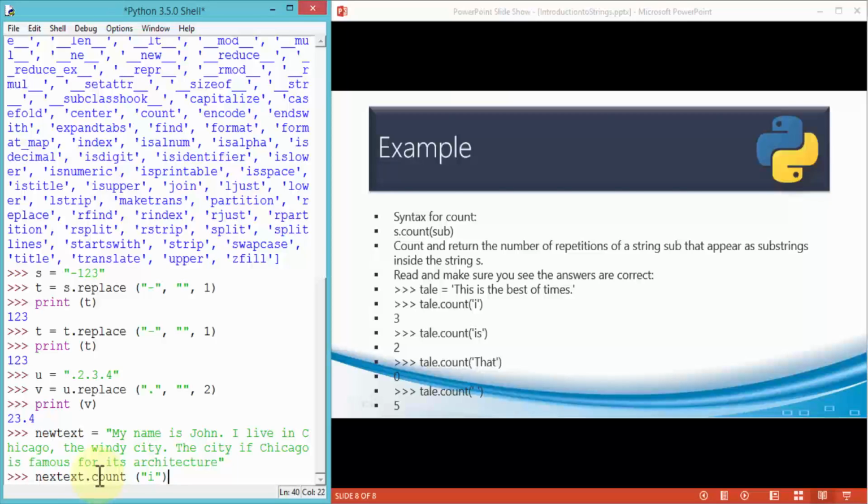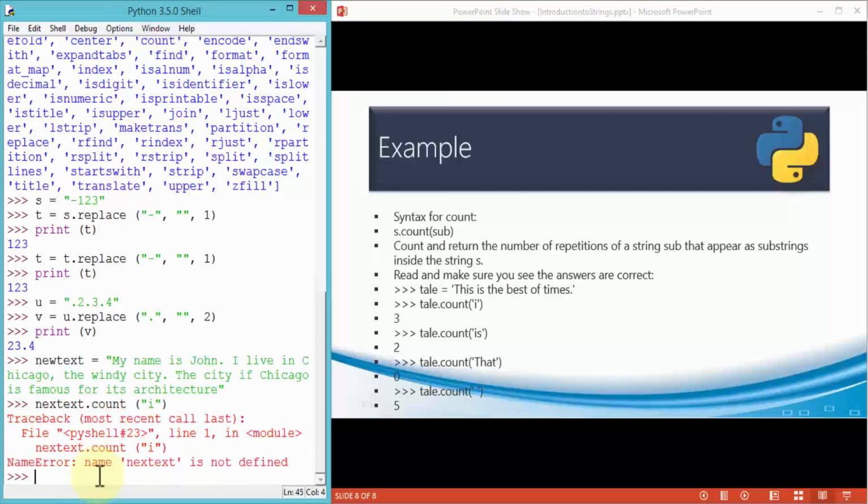So I'm just going to use I, hit enter key, and notice at this point it gives me an error and it shows me that next text is not defined. And yes, of course, because I misspelled my variable name. So here I said new text, and when I wrote I said next text, right? So be careful. This tells you that you need to be very careful with your spelling, right? Whatever the variable name is, you need to specify exactly that variable name.